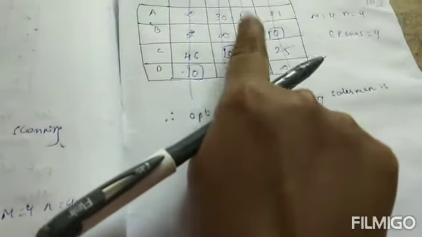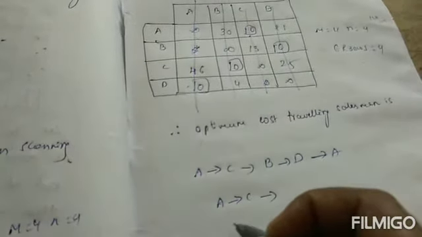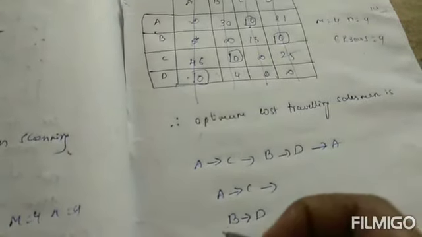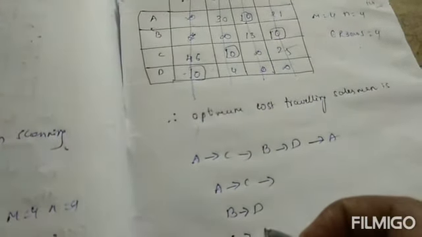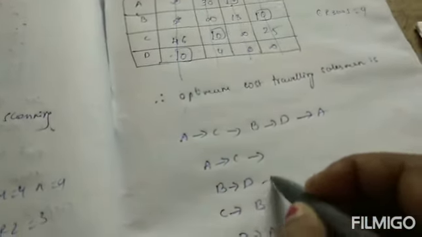Now, in terms of the position of value: A for C, B for D, C for B, and D for A. So what is the value here?